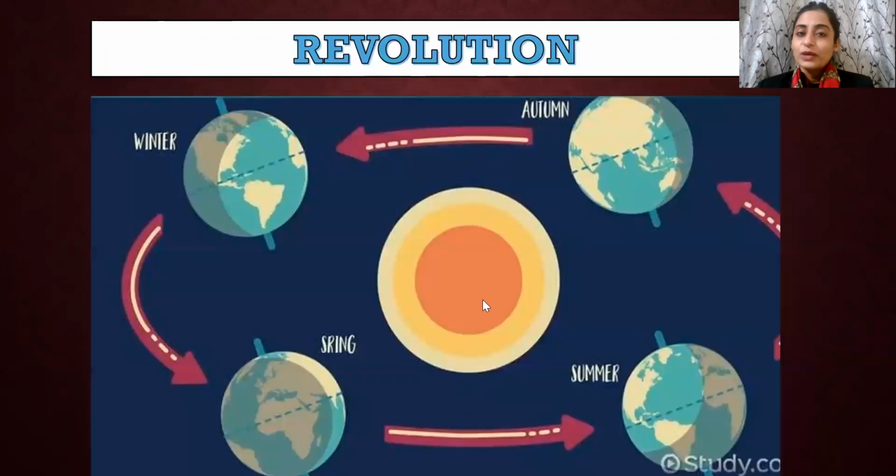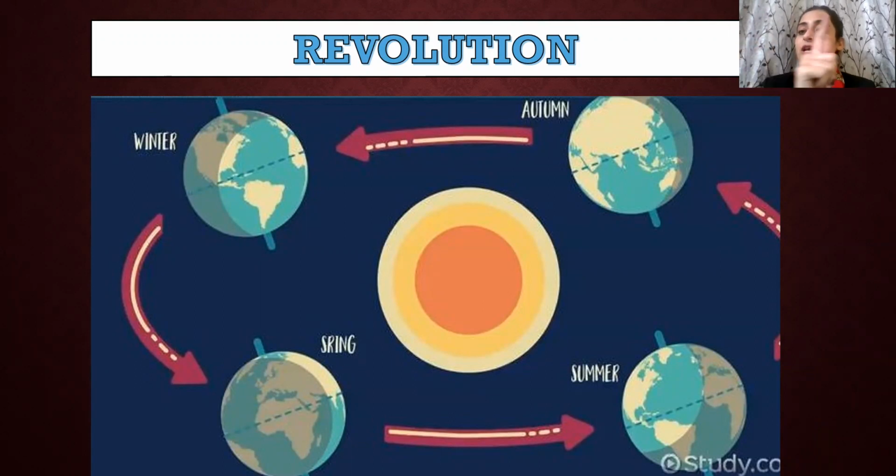Now we come to revolution. The other part was revolution, children. Here, revolution, I told you, when the planet revolves around sun, see, one movement is on its own axis, like a top. It moves around, keep on moving. Next, what else does the planet do?